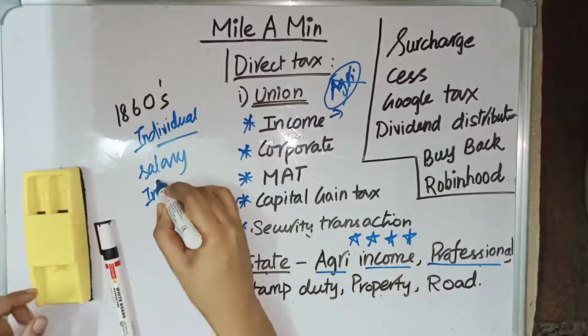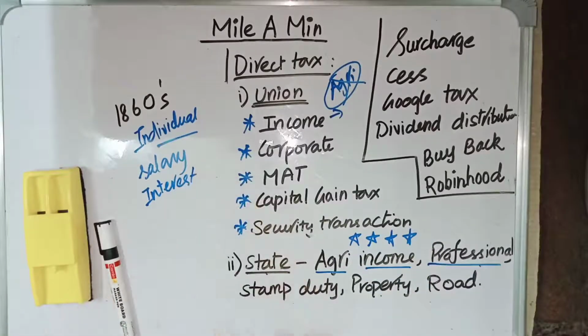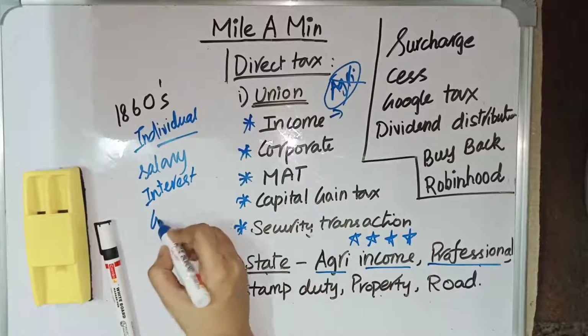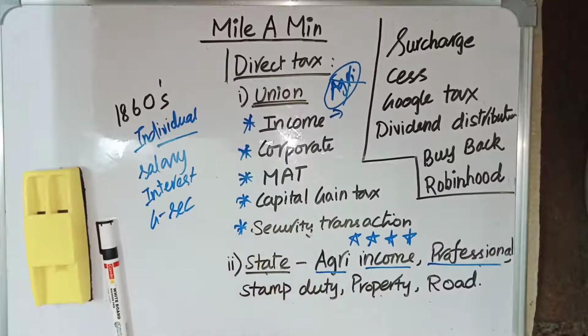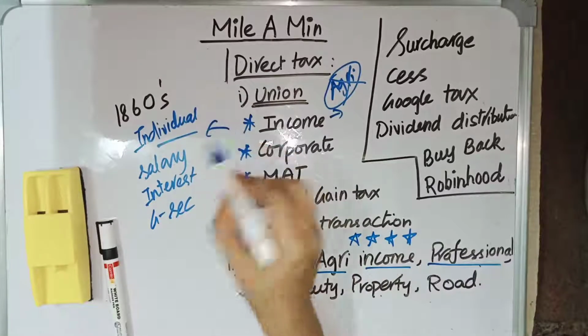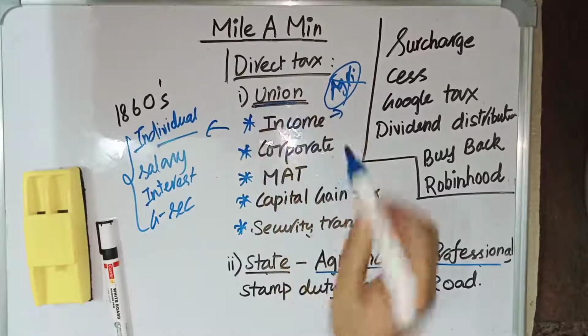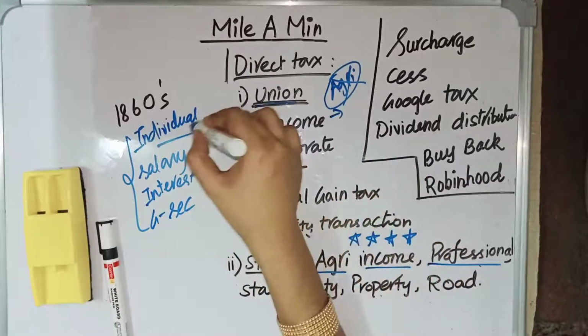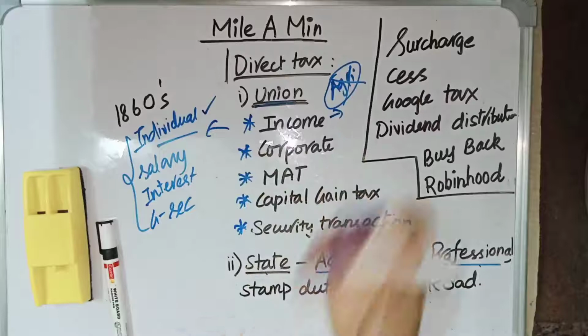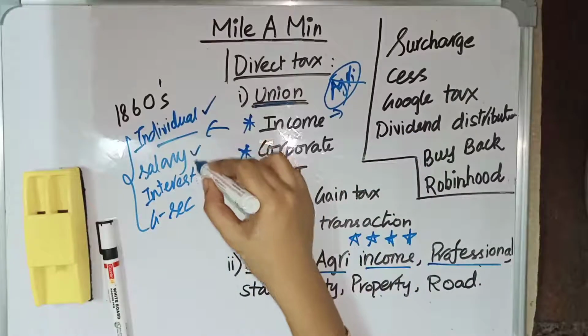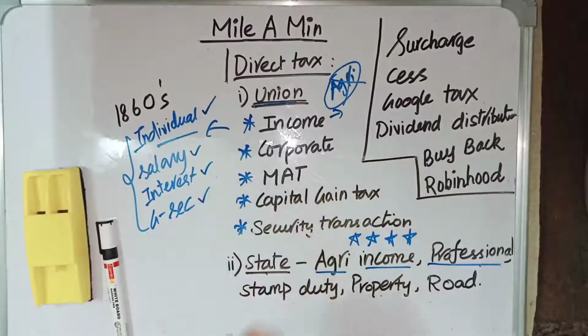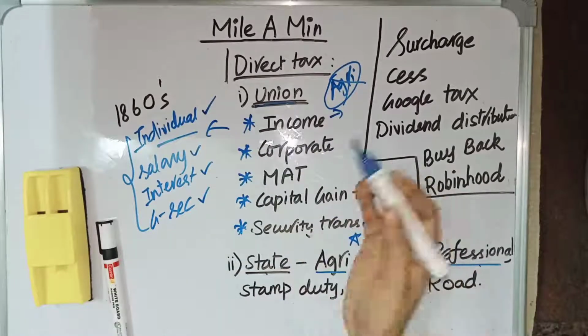So the interest which you get on a bank deposit is also your income, and you might be getting some interest on government securities. If you hold government securities, you get some interest for them, and that interest also comes under your income. Apart from this, we have certain other things which come under income. Within this, we don't calculate the agricultural income which you are getting, because it is not imposed by the union. Agricultural income is not counted in this. So it is imposed on an individual's income. The things which come under income are salary, the interest you get on bank deposits, and the interest you get on government securities.